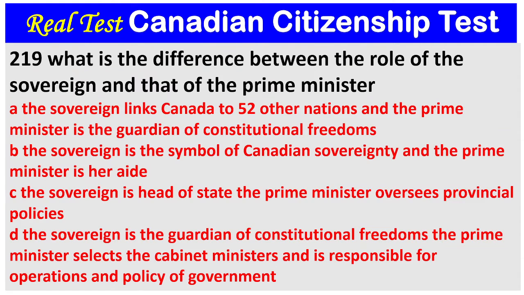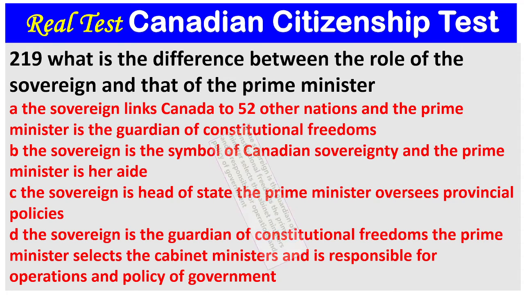Question 219. What is the difference between the role of the sovereign and that of the Prime Minister? A. The sovereign links Canada to 52 other nations, and the Prime Minister is the guardian of constitutional freedoms. B. The sovereign is the symbol of Canadian sovereignty, and the Prime Minister is her aide. C. The sovereign is head of state. The Prime Minister oversees provincial policies. D. The sovereign is the guardian of constitutional freedoms. The Prime Minister selects the cabinet ministers and is responsible for operations and policy of government.